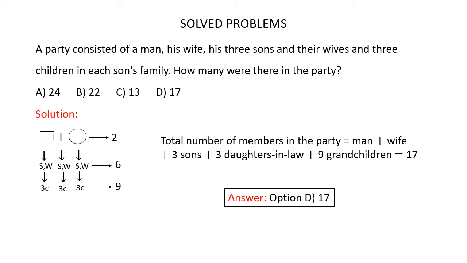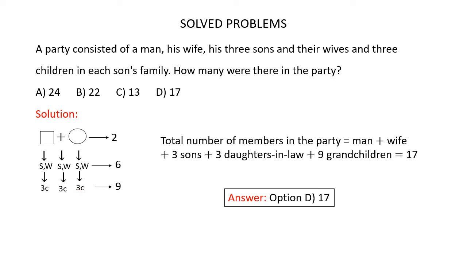Now it's given the party consisted of a man and his wife. So in this generation there are two people. And this man and his wife have three sons and their wives. So three sons and their wives means there are six persons in this generation. And each son's family has three children.